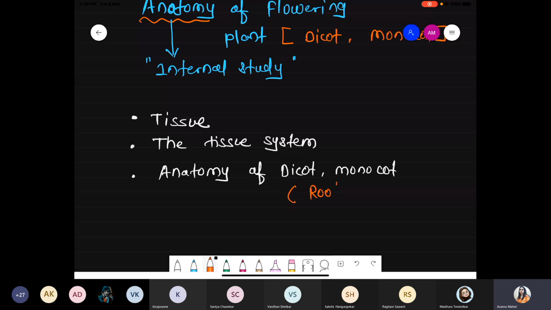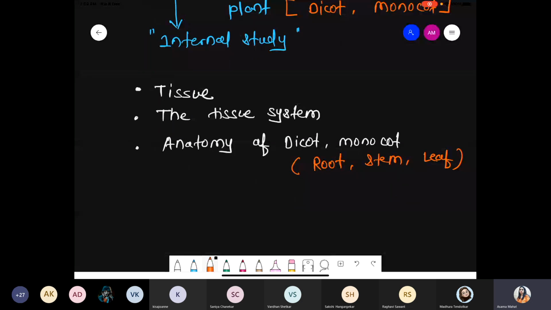In the last section of this chapter we will discuss secondary growth. Okay, we'll discuss secondary growth. So in this chapter we have to focus on these four major points. First of all, we discuss tissue. Second point, we discuss the tissue system.